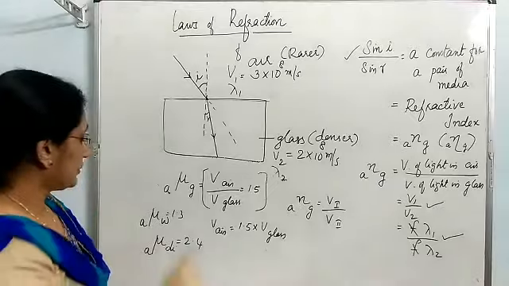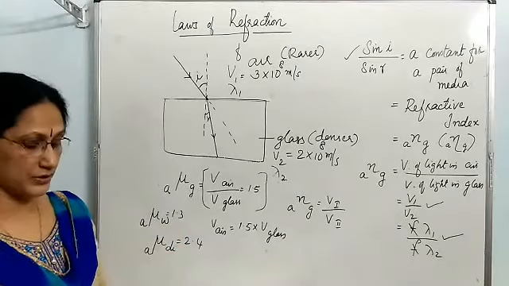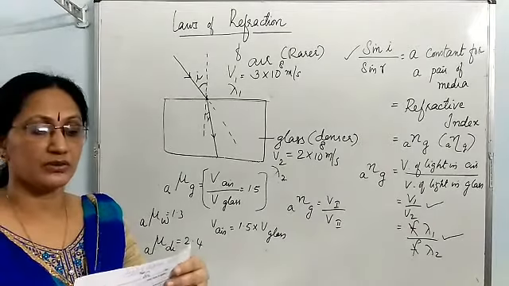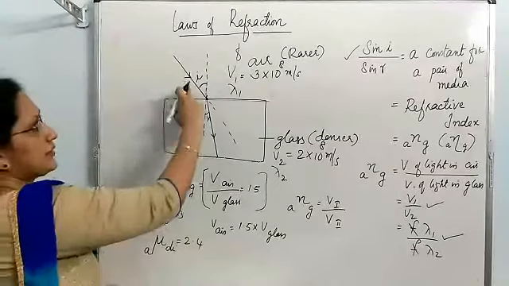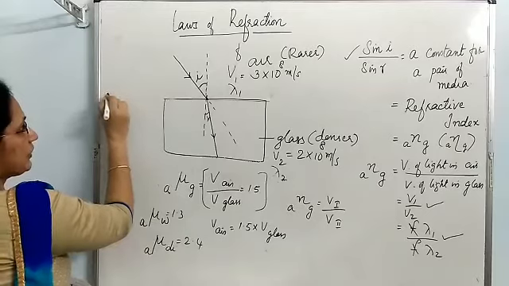Now, about this high and low refractive index, one more point. Listen to one question. Where does light bend more, in glass or diamond? While a particular light ray enters from air to glass or air to diamond.